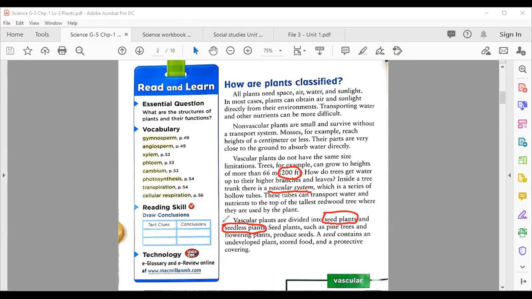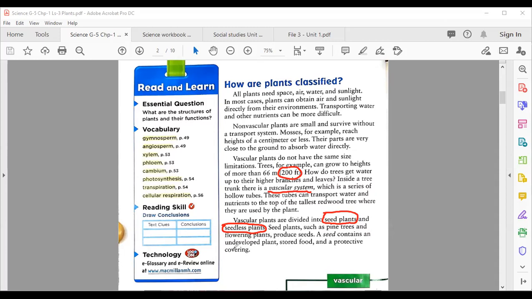As we learned in vertebrates and invertebrates, with backbone and without backbone, it's the same with seeds and without seeds. Now, seed plants such as pine trees and flowering plants produce seeds. A seed contains an undeveloped plant, stored food, and a protective covering. You know very well what a seed actually contains. A seed is actually a small or tiny plant, before it grows.